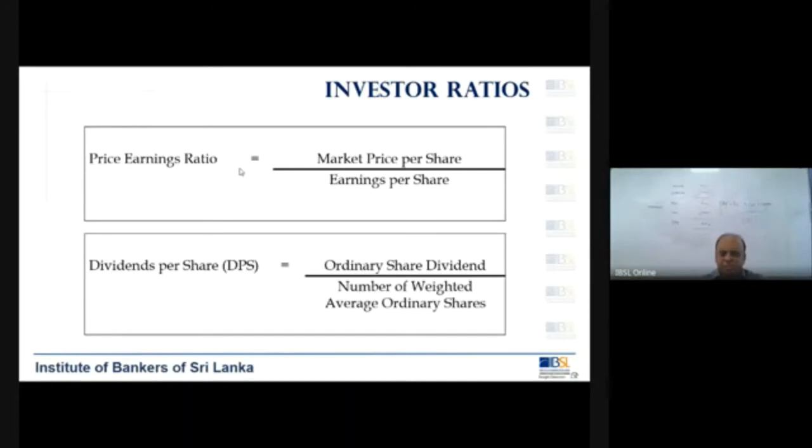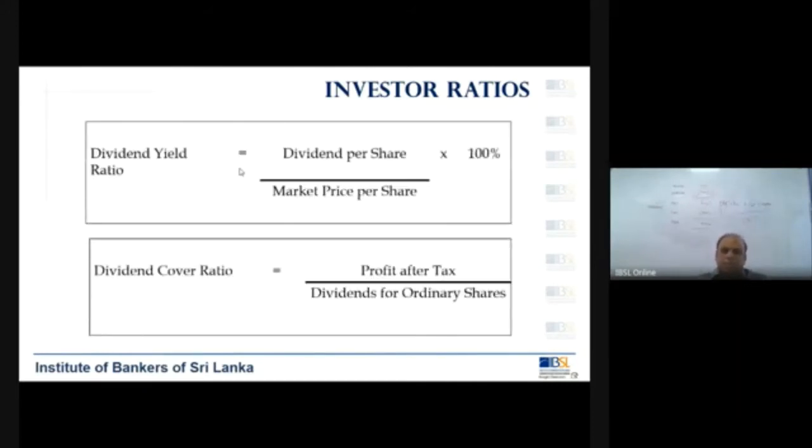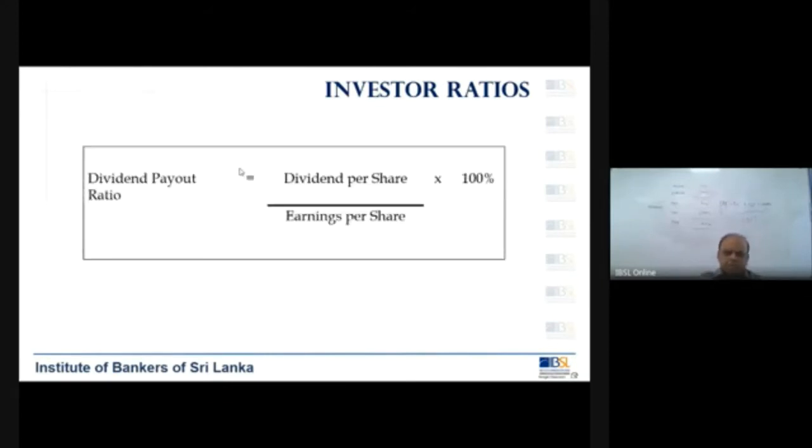Then dividend per share. Dividend per share means you can take the share dividend that you have declared by the company and divide it by the number of average ordinary shares. Then you have the dividend cover ratio, dividend yield ratio. All these are making use of market information. So you have to remember these formulas. That is where the important part of this is. And the last part is dividend payout ratio. So that's all about financial ratios.